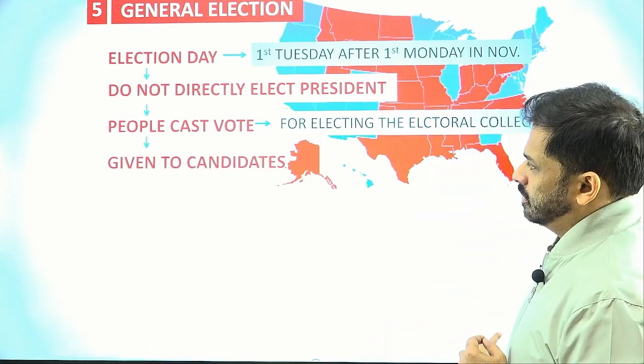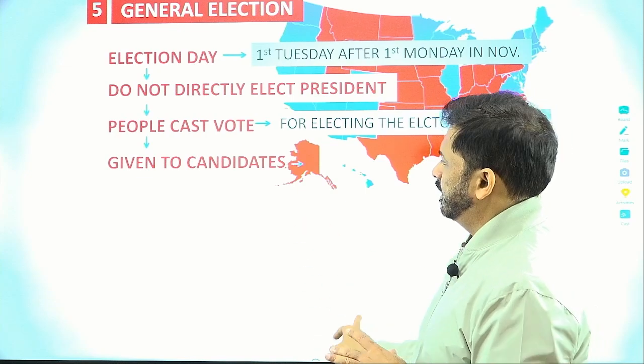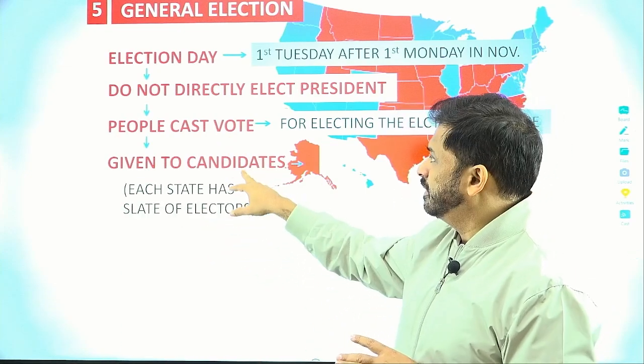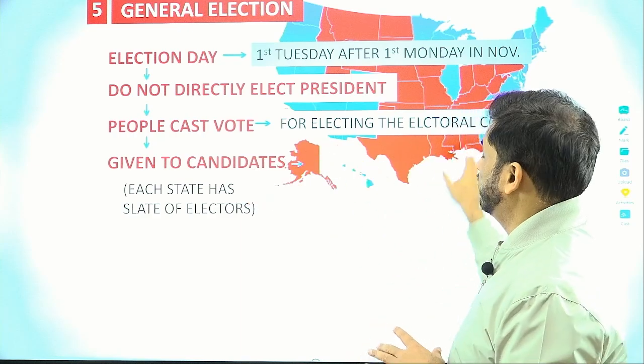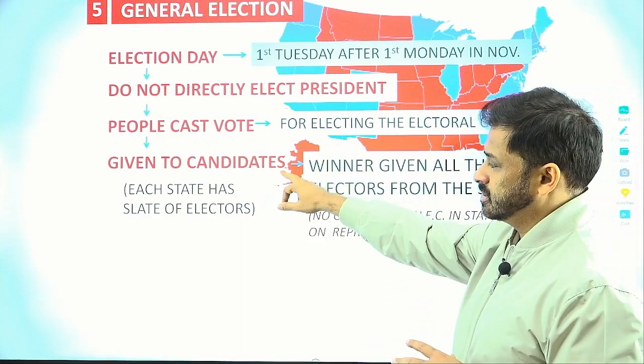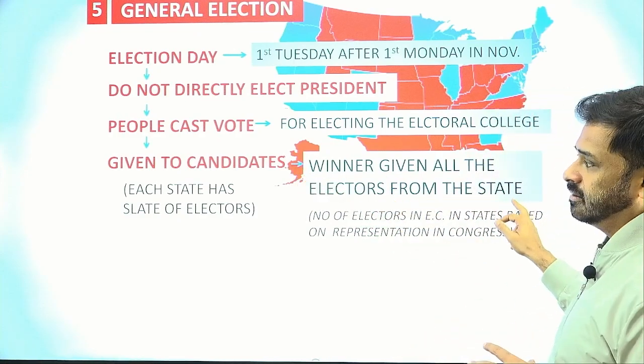So this is how the votes are given to the candidate. Each state will have a slate of electors. Votes are given to the candidate, but it is actually electing the electoral college. So the person who wins will get all the electors from that particular state.